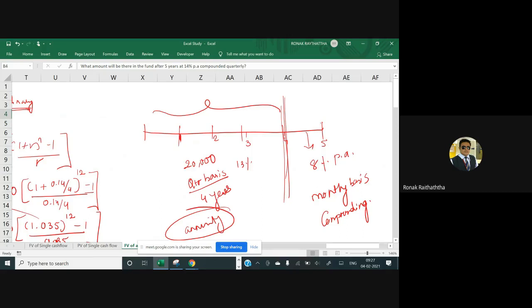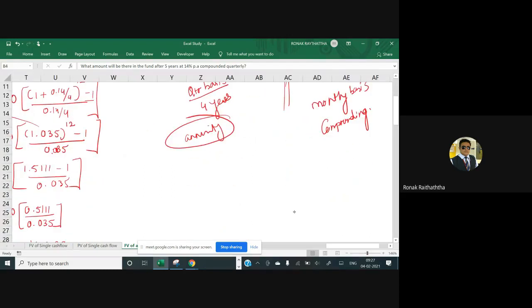Let's move ahead, sir. The same formula. FV at 4th year equals I, because it's an annuity, I, installment amount, in bracket, 1 plus R raised to N minus 1, divided by R.